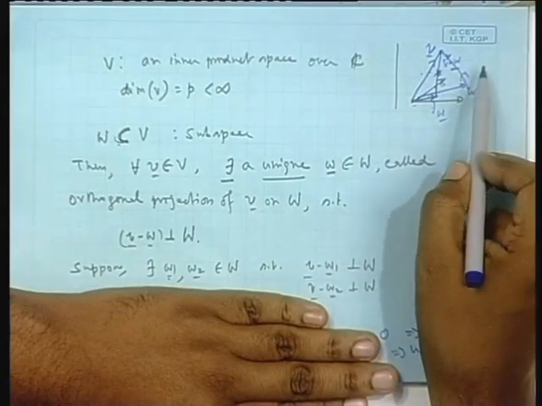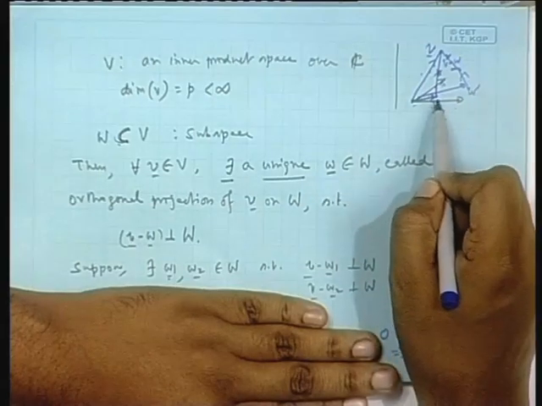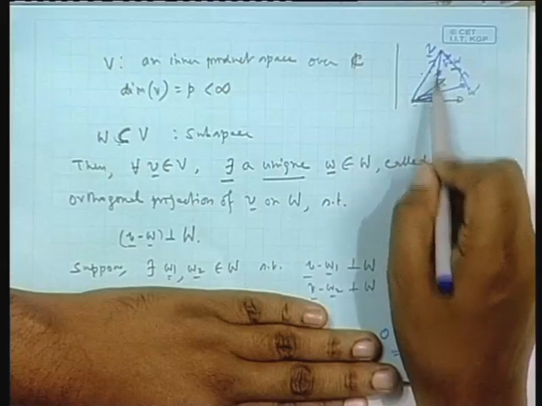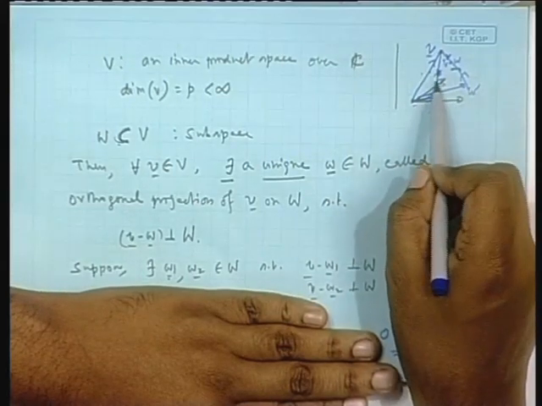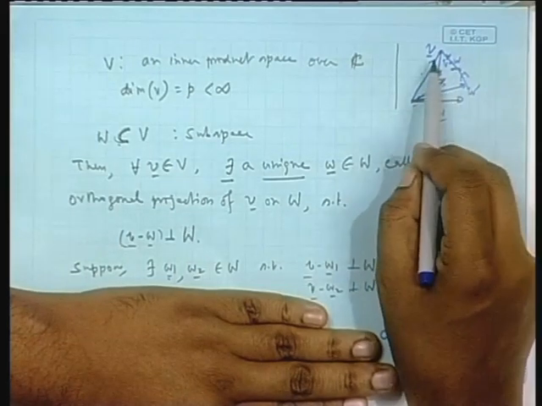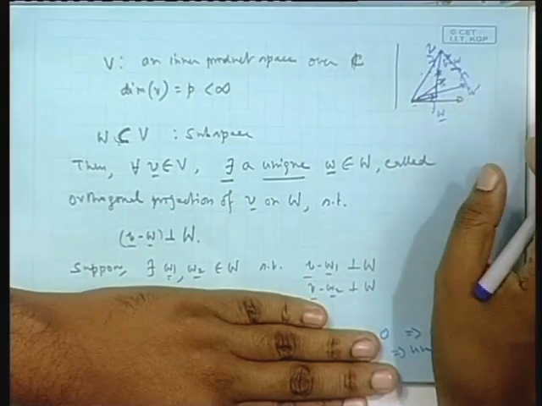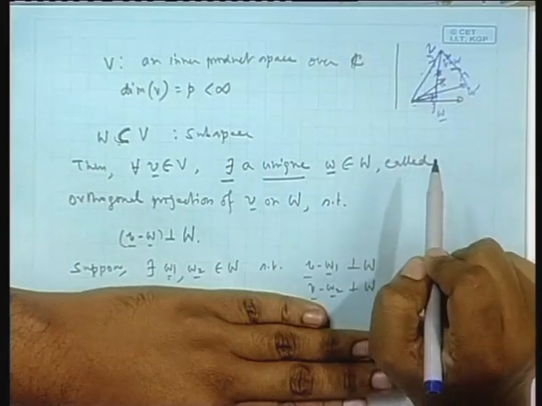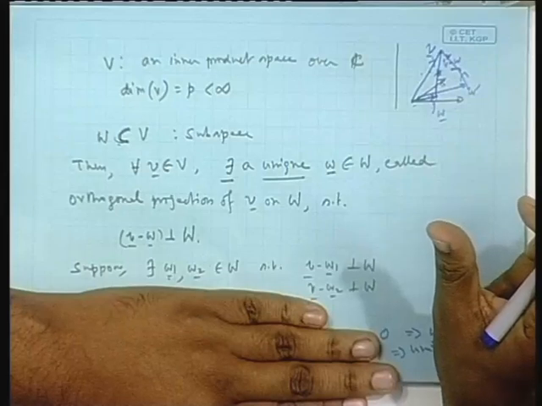And Pythagoras will come up and will say this norm is higher than this. That means orthogonal projection is such a unique vector, so that the difference between the vector being projected and that vector is orthogonal to the space, and that has the minimum norm square. That is, you take any other arbitrary fellow in the space, find the difference between V and that fellow, and take the difference vector and find its norm square, that will always be larger than the one when you do the same with the orthogonal projection of V on the space. That is why orthogonal projection is so important to us, because it gives us that error which has minimum norm square or minimum norm.